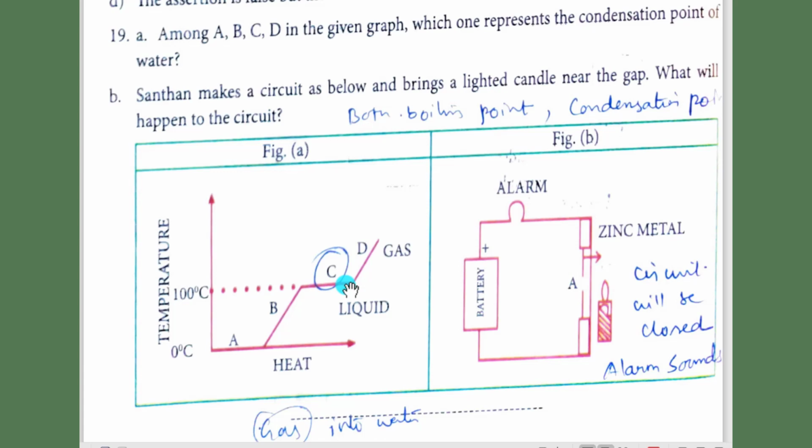We know the condensation point and boiling point of water are the same. Condensation point is 100 degrees Celsius. Boiling point is also 100 degrees Celsius. So this point C denotes the condensation point.